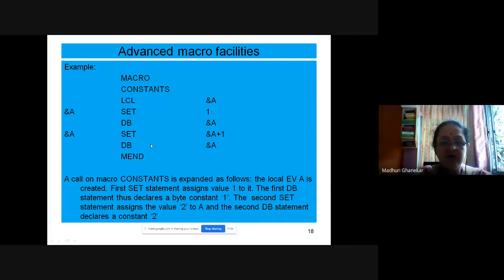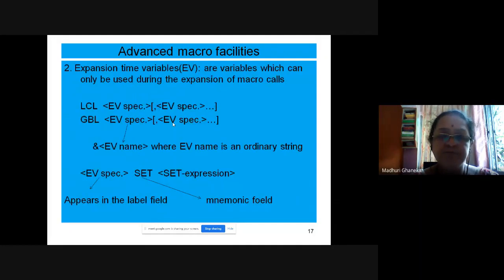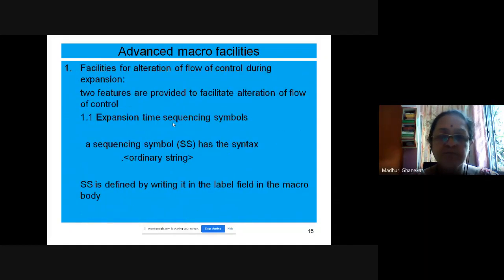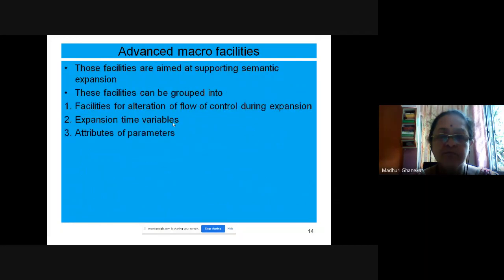So here we have seen the first two facilities from the advanced macro. The first two facilities we have discussed. So I think here we should end for today's session.